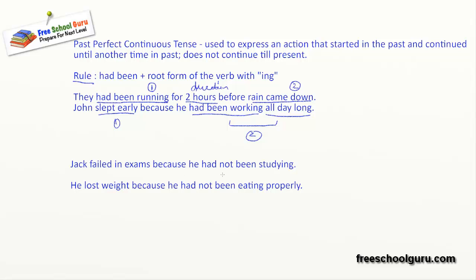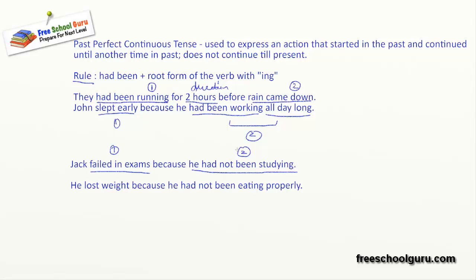When we use not, it negates the sentence. So now this is important. When I say Jack failed in exams, this is one event, because he had not been studying.